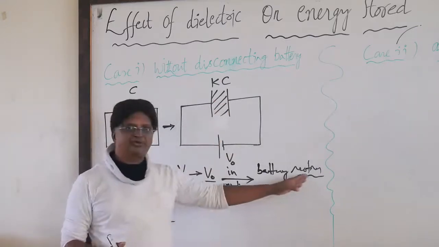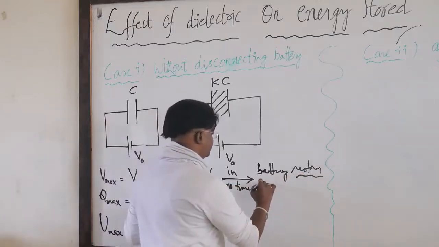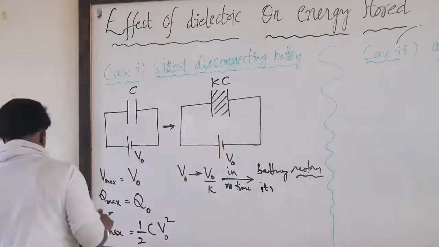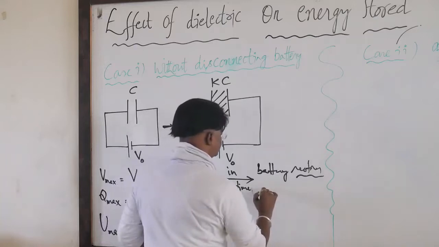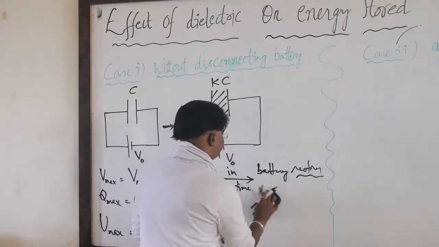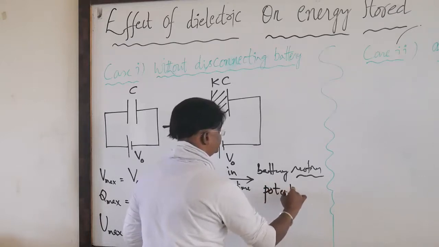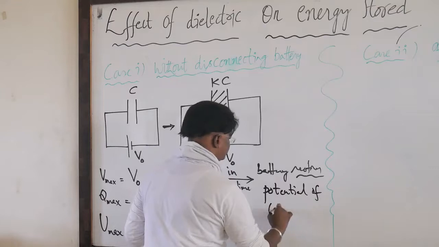That is what is called restoring. Battery restores the potential of the capacitor.